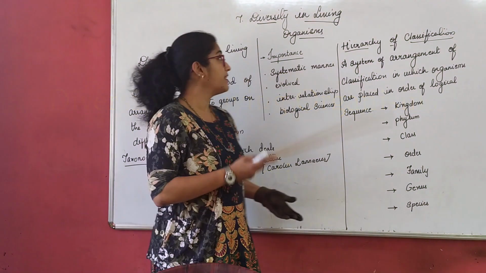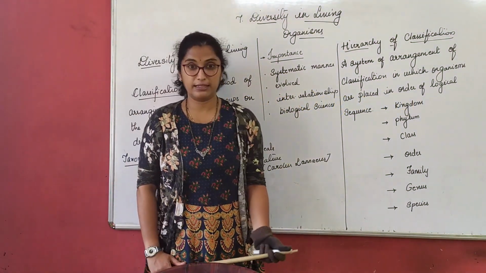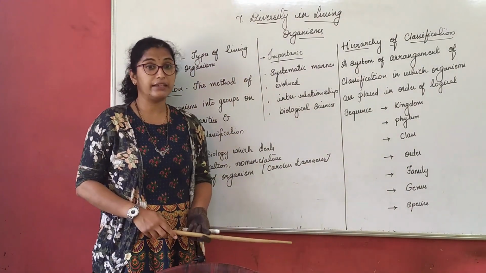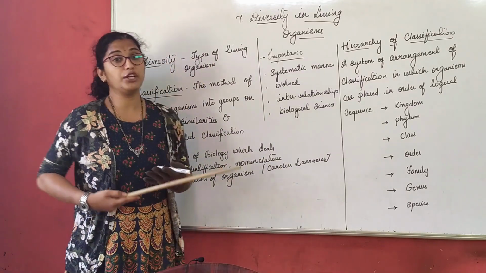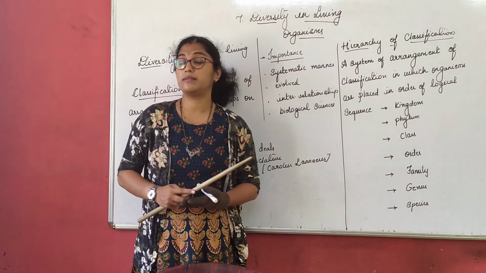So we'll start the 7th chapter in biology, diversity in living organisms. Basically, what do you mean by diversity in living organisms? Diversity means types of living organisms. We come across many living organisms around us.